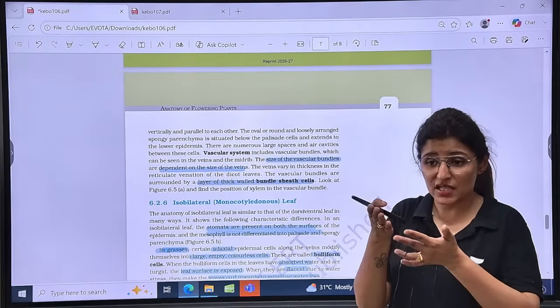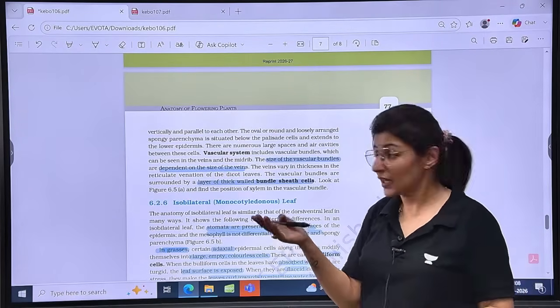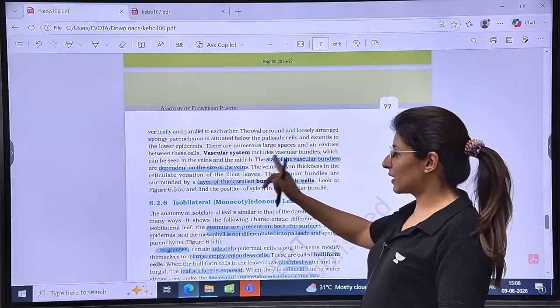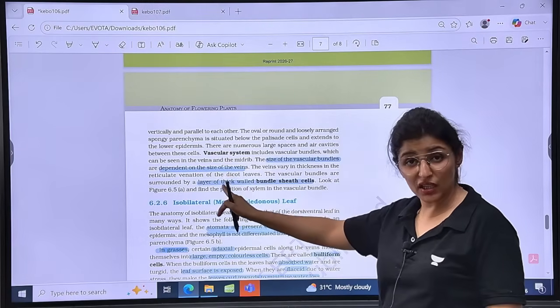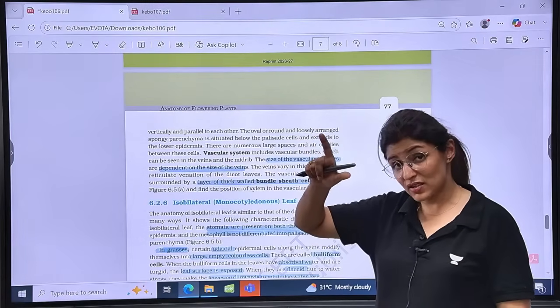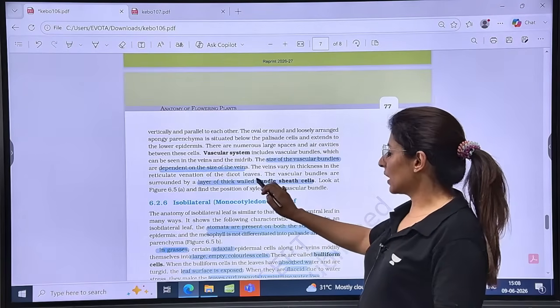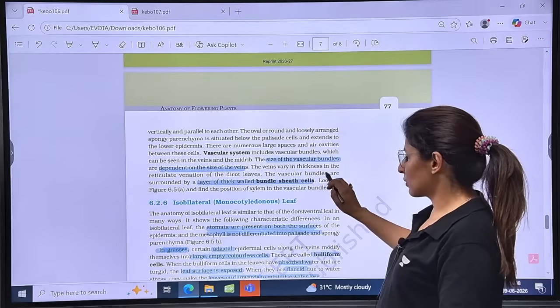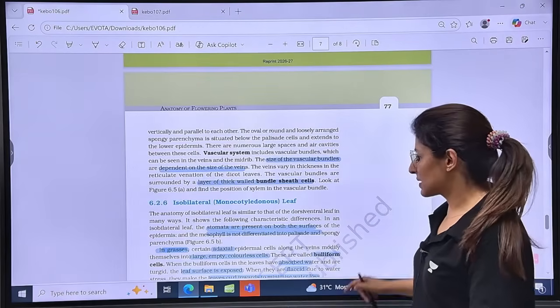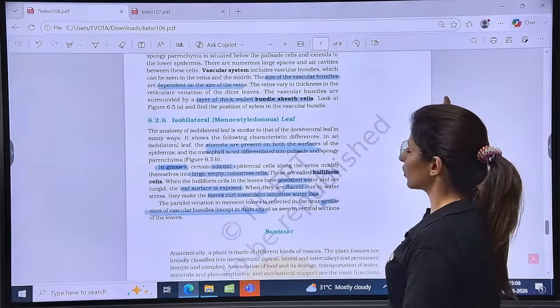Since we have read about venation, in dicots we have reticulate venation. So we have veins and then we have smaller veinlets, right? The size of vascular bundle will depend upon the size of the vein. Larger vein, larger size of the vascular bundle, smaller, smaller. Is that clear? So the layer of thick walled bundle sheath cells are surrounding the vascular bundles. Is that clear?